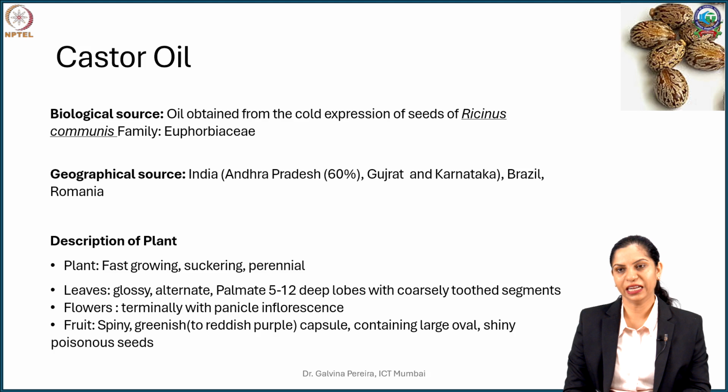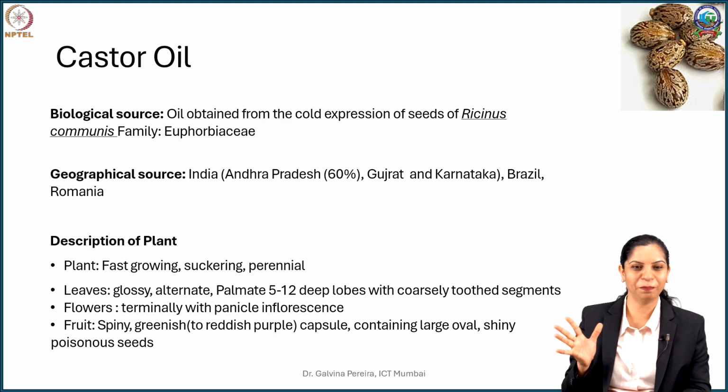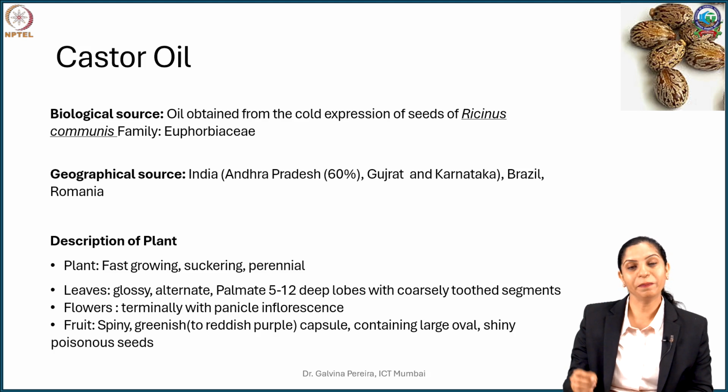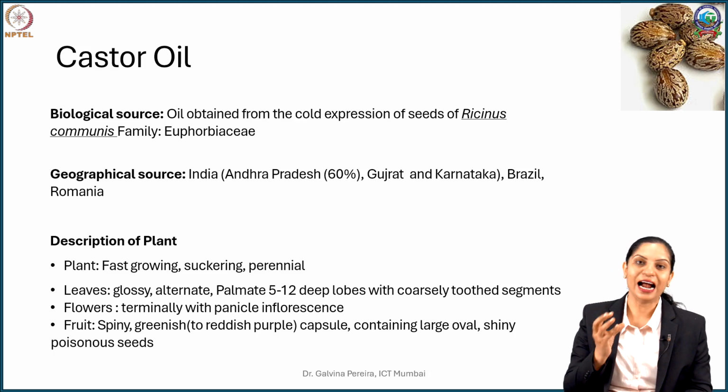So botanically they are seeds, and what you do is you express the oil from the seeds of the plant Ricinus communis, which is a Euphorbiaceae family member. So this Euphorbiaceae family member is initially wild, but now it is cultivated because of the oil that it yields. So this Ricinus communis is a very fast growing, suckering, perennial plant with nice glossy palmate leaves, which have about 5 to 12 deep lobes, and they are slightly serrated, or what you call as coarsely toothed.